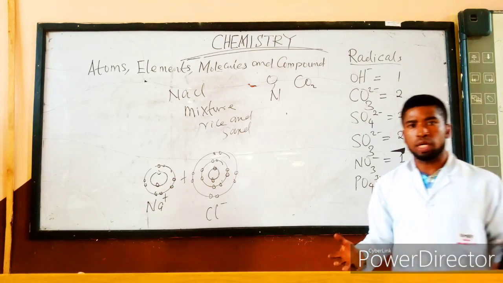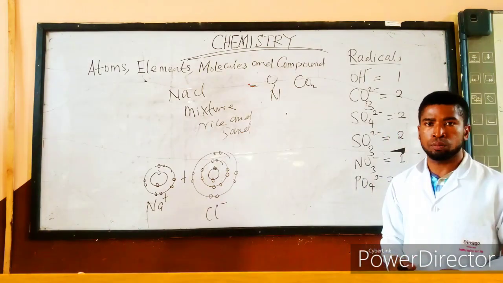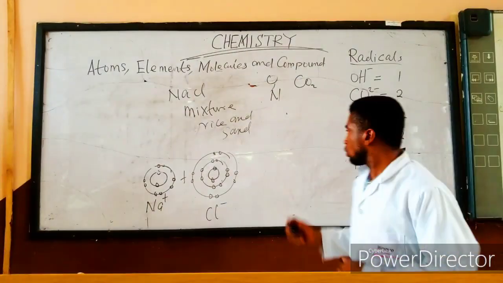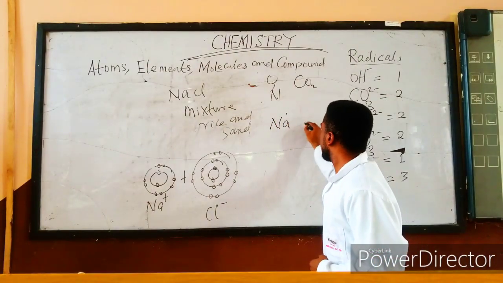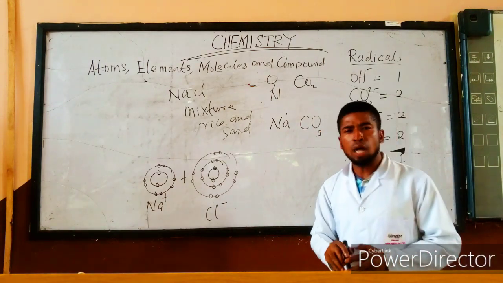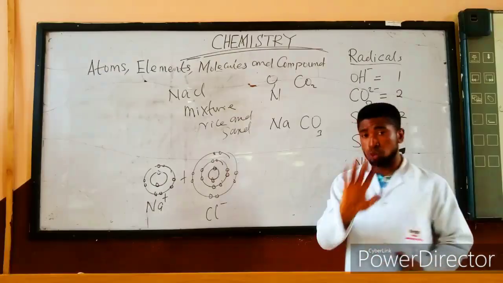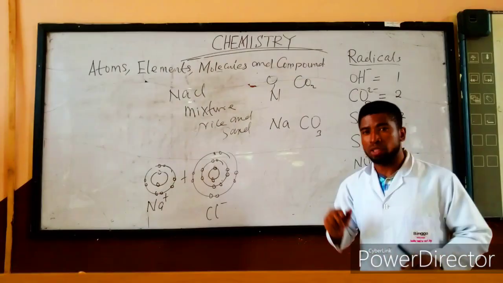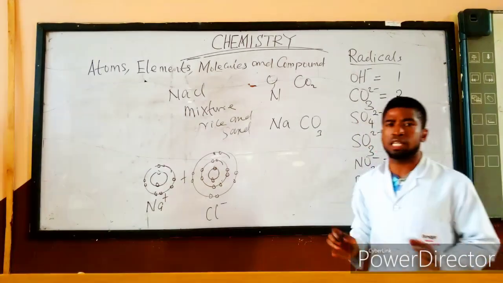trioxocarbonate, let us look at how to write the formula of sodium trioxocarbonate. Sodium trioxocarbonate contains sodium and the trioxocarbonate radical. How do we write the formula? I will tell you two ways to write it. It is very important. Don't cram chemistry. Understand chemistry, because chemistry is science.